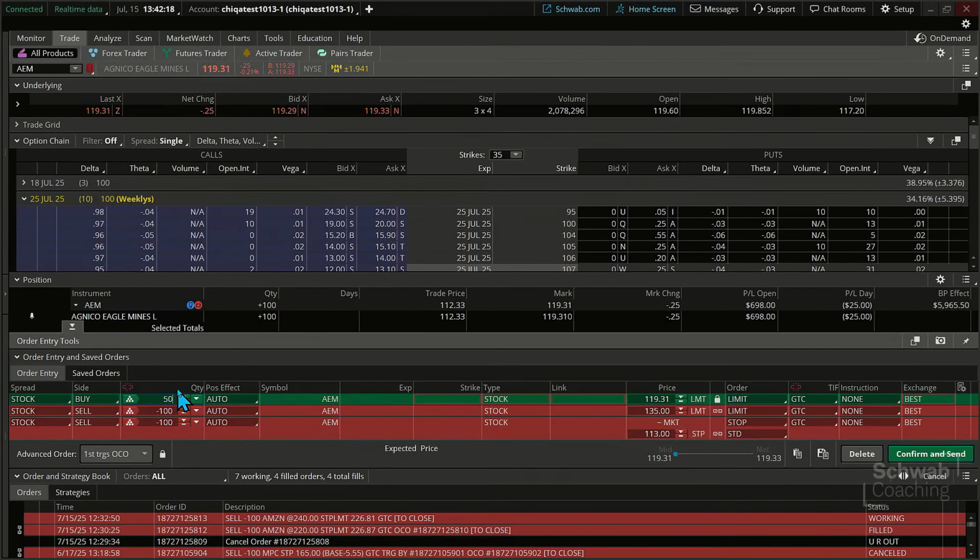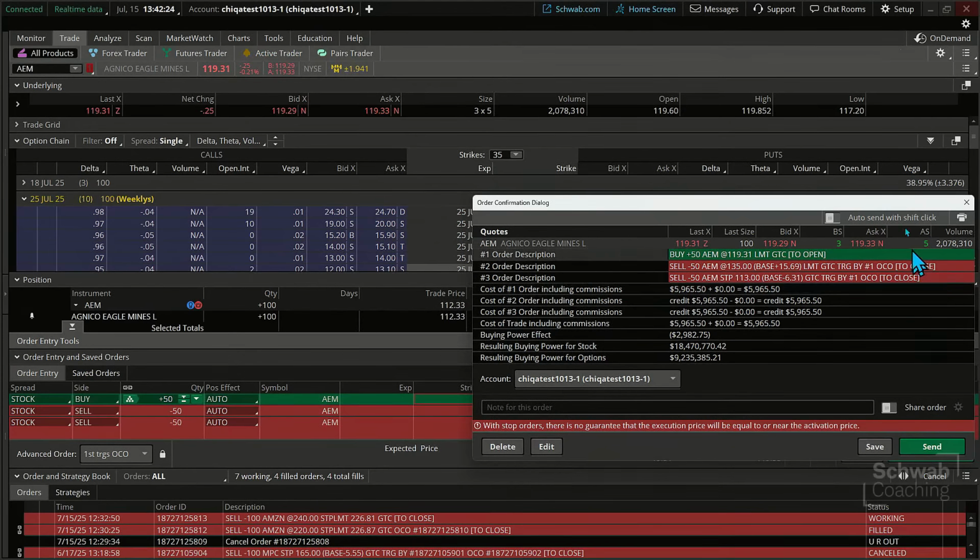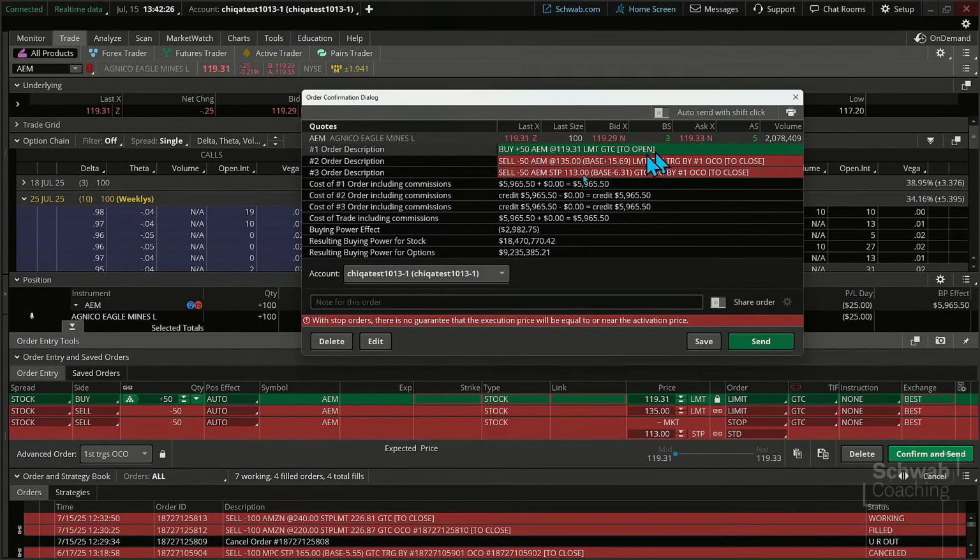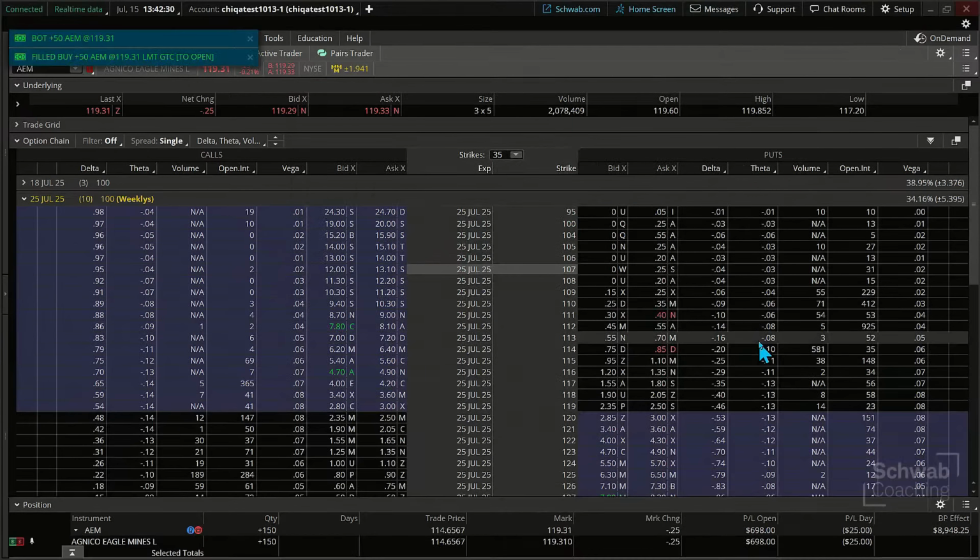So half the contract. Let's link these up so that our stops match that. Confirm one time. Take a look at the dialog box and see what we're after. And click on send. There we go. 50 shares. Now, there are a couple more I want to show you, folks.